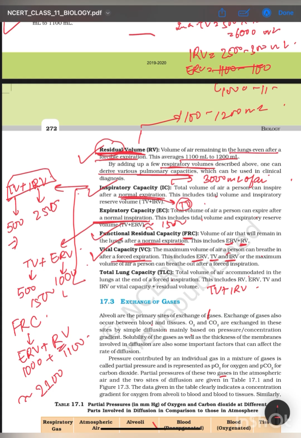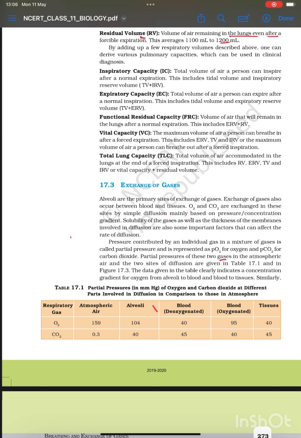Now total lung capacity. What is total lung capacity? The amount of air that can be accommodated in the lung. So this includes everything, RV plus IRV plus ERV plus TV, and that would be around 6000 ml. You can calculate, it would come to 6000 ml. So this was your respiratory volumes and respiratory capacities.